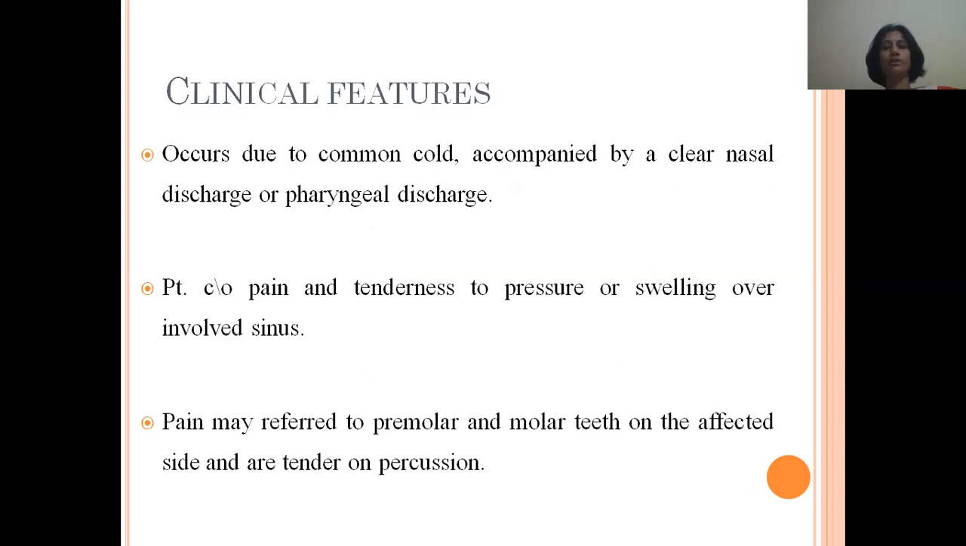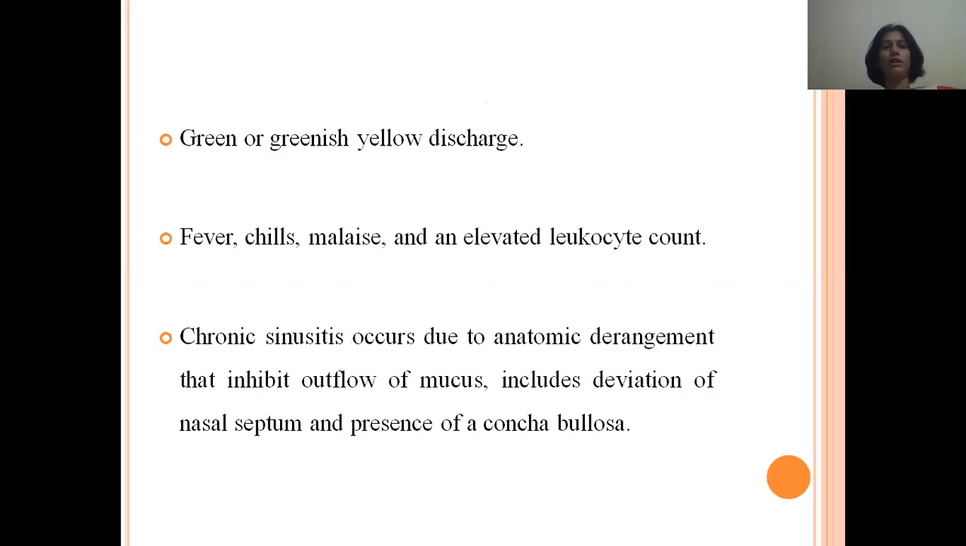The clinical features of sinusitis occur due to common cold accompanied by clear nasal discharge or pharyngeal discharge. Patient often complains of pain, discharge, and tenderness on percussion over the involved sinus. This pain may refer to the molar and premolar teeth on the affected side, and the teeth appear tender on percussion. There will be green or yellowish discharge from the nasal cavity. Patients also complain of fever, chills, malaise, and an elevated leukocyte count.